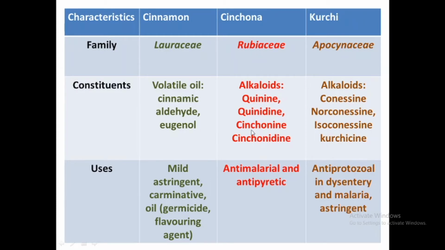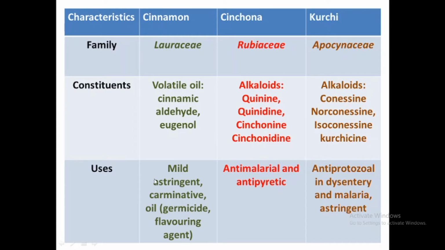Cinchona bark contains alkaloids as a major chemical constituent. Four different alkaloids are present. First is quinine, second is quinidine, third is cinchonine and fourth is cinchonidine. So four different alkaloids are the major chemical constituents in cinchona bark. In case of kurchi, the constituents are again alkaloids, the major chemical constituent in the kurchi bark. Alkaloids like conessine, this is 30% of total alkaloid content in the kurchi. Then other alkaloids like norconessine, isoconessine and kurchicine, these other three alkaloids are also present in kurchi bark.